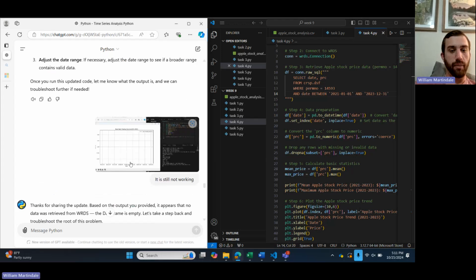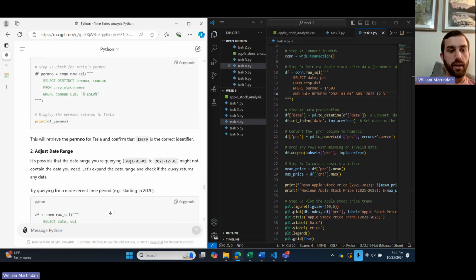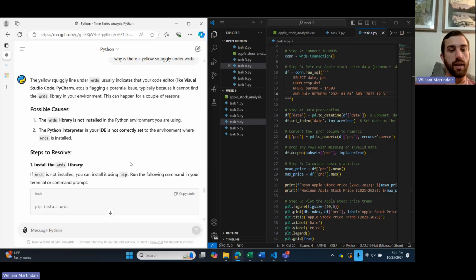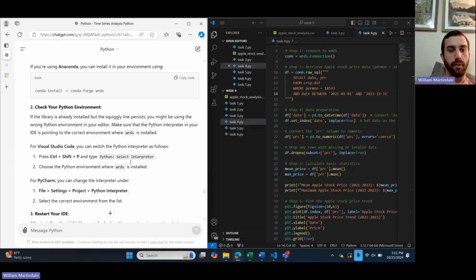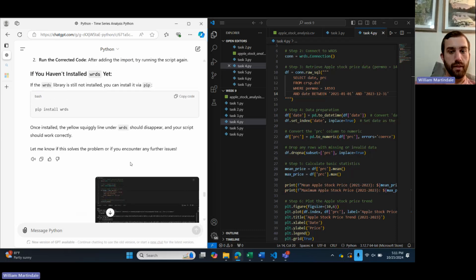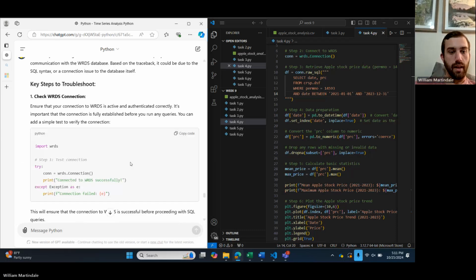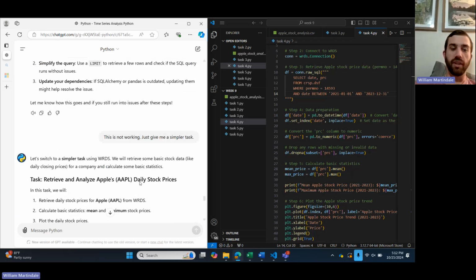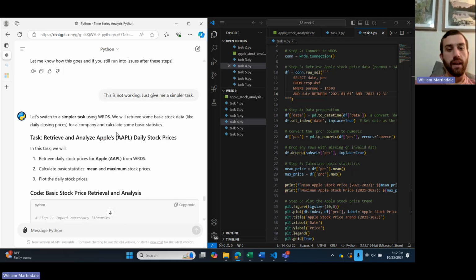And ChatGPT tried to help me, still wasn't working. It thought that the PERMNO number was wrong for Tesla, but I could not figure out what the PERMNO number was for Tesla anyway. And it was just telling me there's all sorts of things wrong with WRDS when there wasn't. I just told it to give me a simpler task once again.